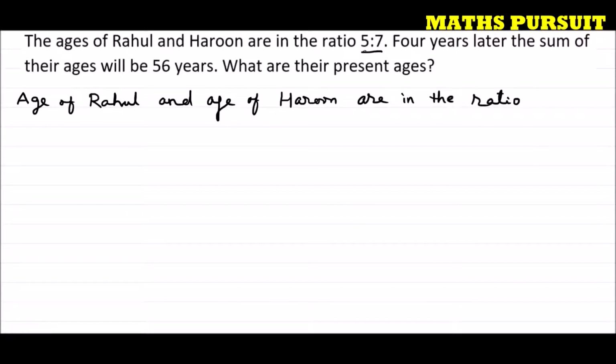Age of Rahul and age of Harun are in the ratio of 5:7. Question has given us this thing.